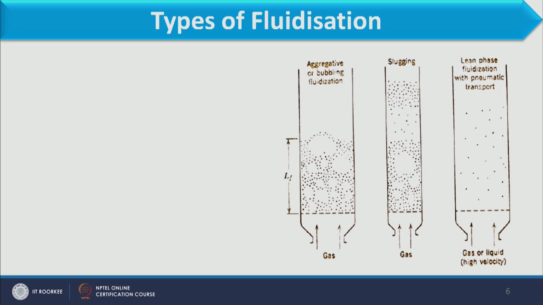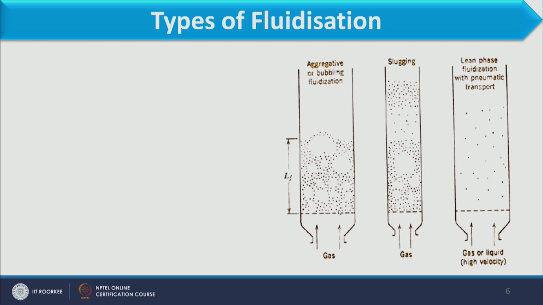A bunch of particles is placed in one position, and in some positions there will not be any particles because of the bubbles. Why is this bubble formed? Because it carries the excess air with it. When the bubble keeps moving upward, because gas is continuously entering it, the size of the bubble also keeps increasing, as you can see from this figure.